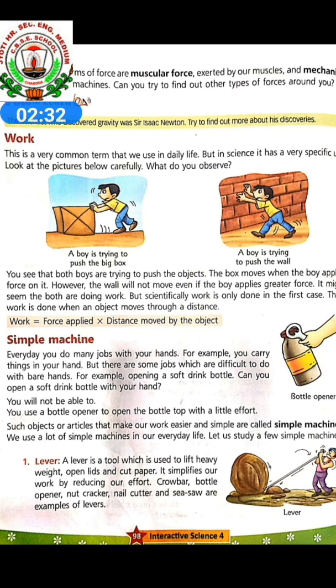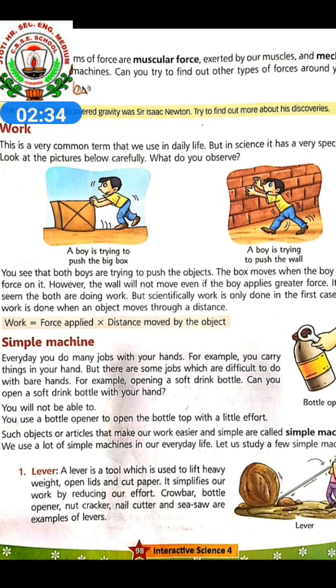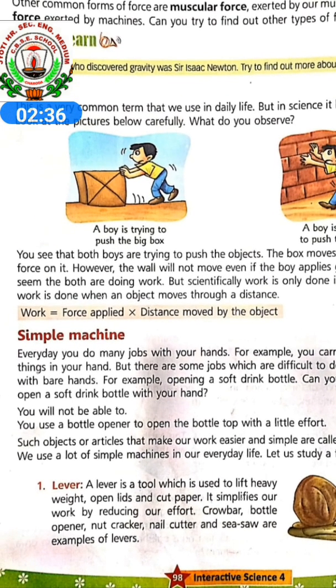Work equals force applied times distance moved by the object. When we say work is done, work equals force applied times distance moved by the object.